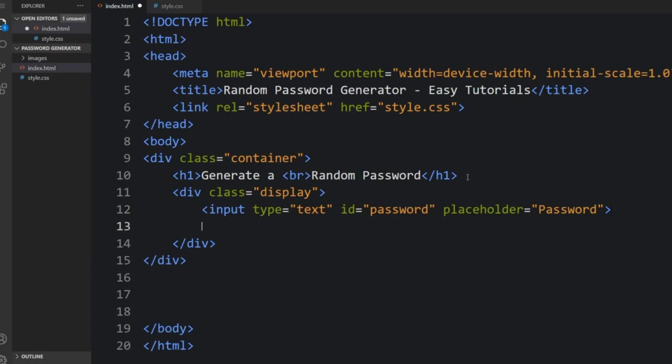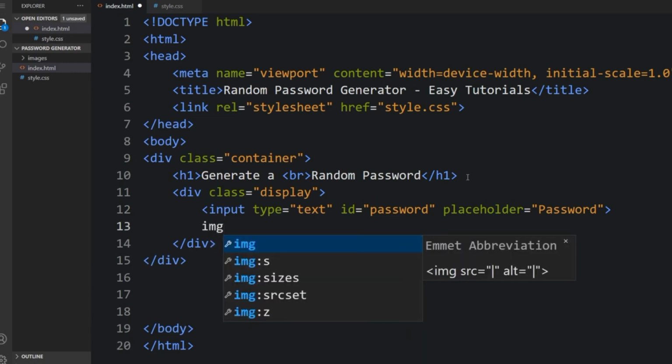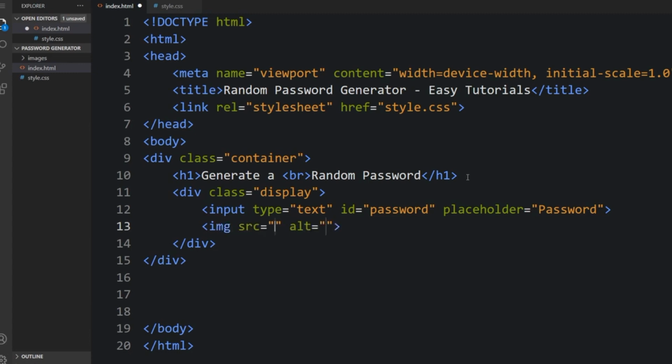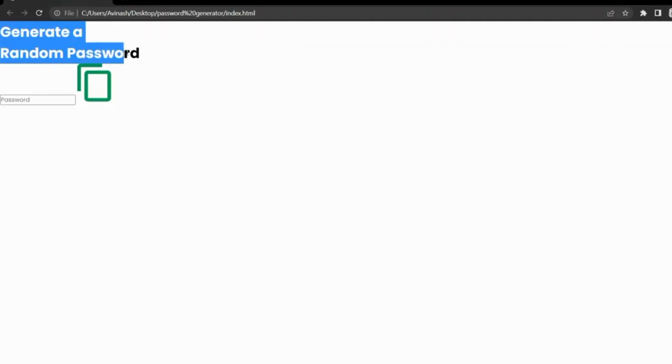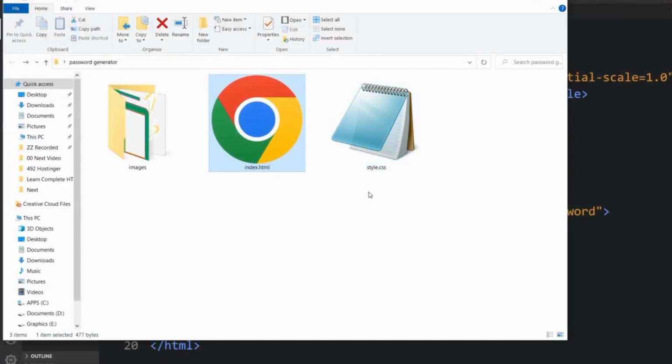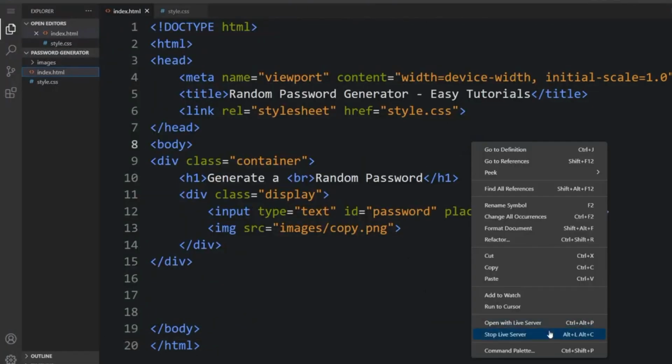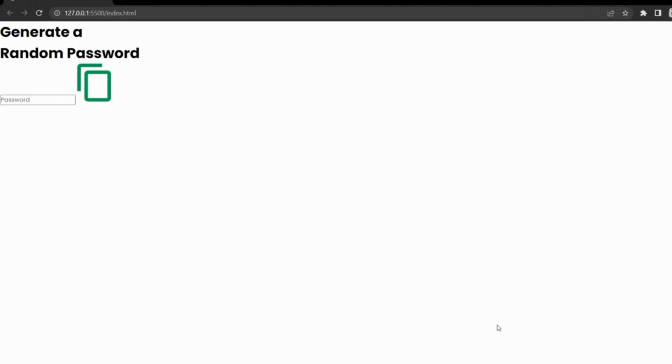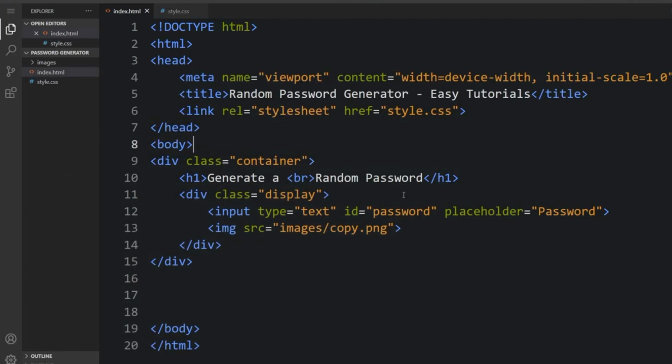All right, so I'm going to come down and create the image for this work. I have that in my folder, so that will be copy.png. Let's check that out. This is what we just did to get a random password. I'll be opening this on the live server. So this is our work. Let me go back.